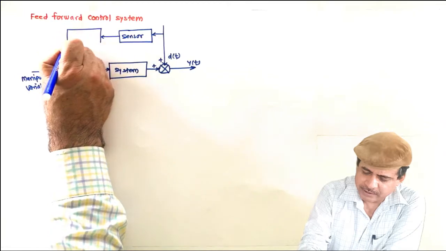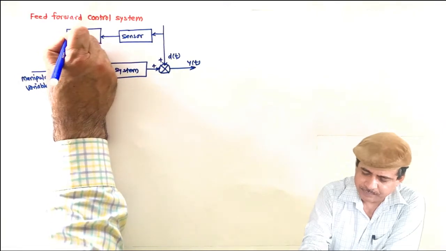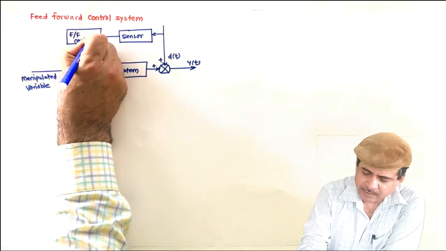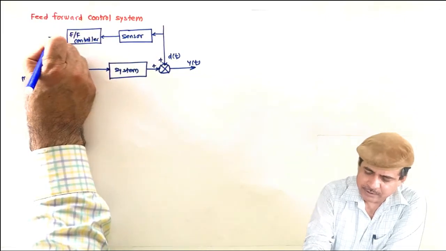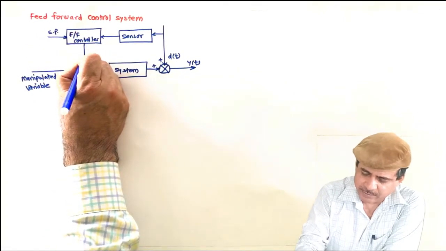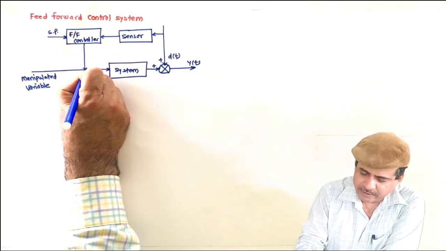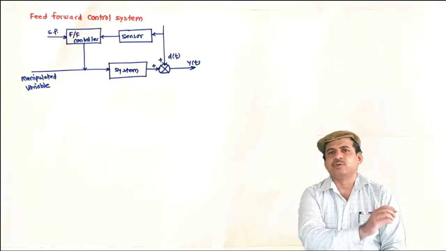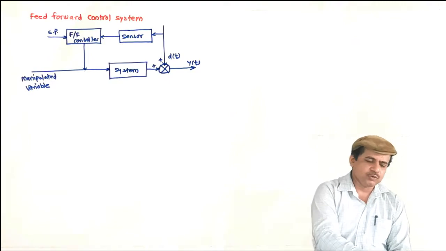This controller is different than the feedback controller. To this I will apply the set point, and then the control signal will be applied here. What is here? Here is the final control element, and through the final control element it is applied to the system. So what is the use of this?